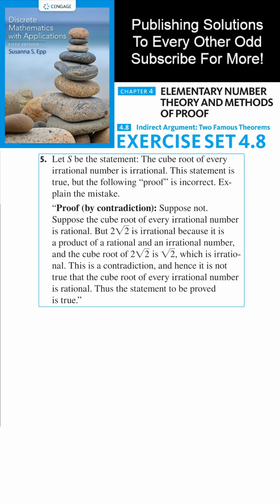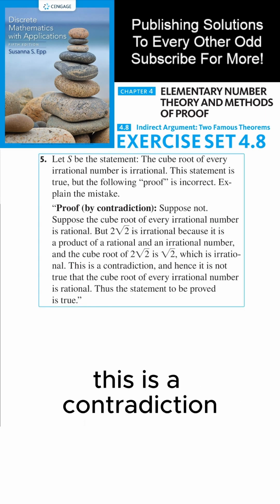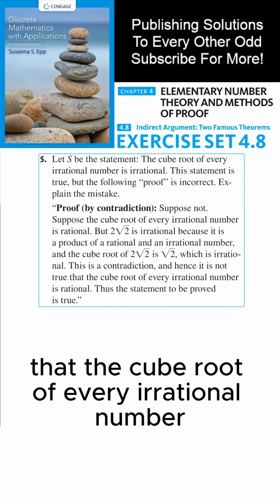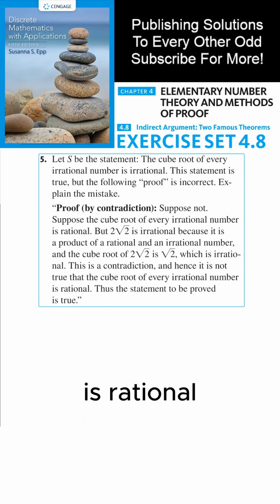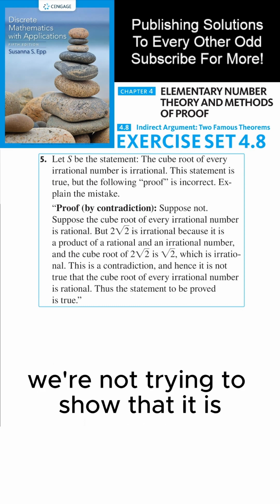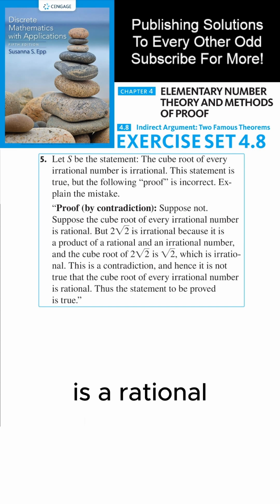That's true. And the cube root of 2 root 2 is root 2. That's true as well, which is irrational. This is a contradiction, and hence it is not true that the cube root of every irrational number is rational. But that's not what we were trying to show. We're not trying to show that it is not true that the cube root of every irrational number is irrational.